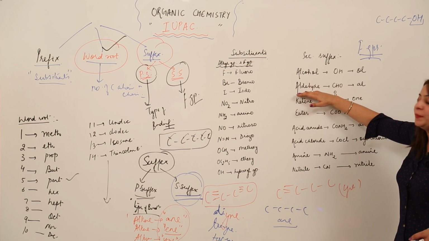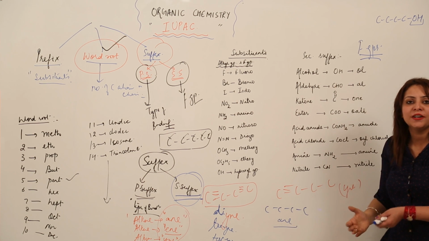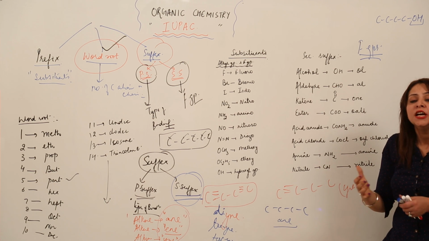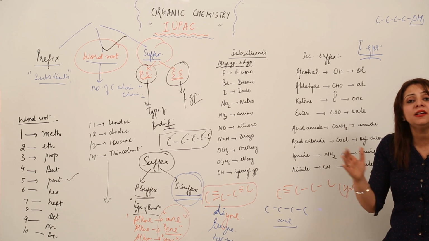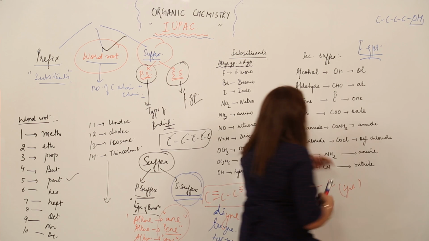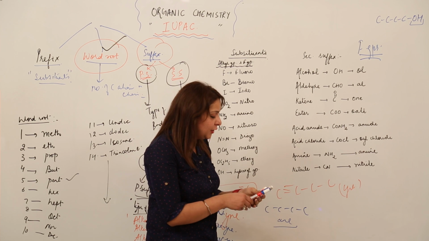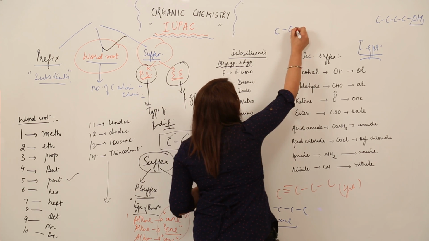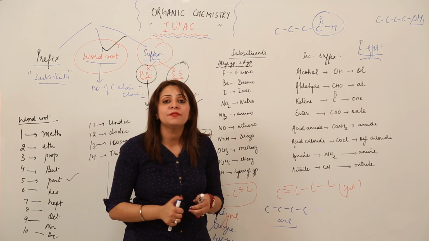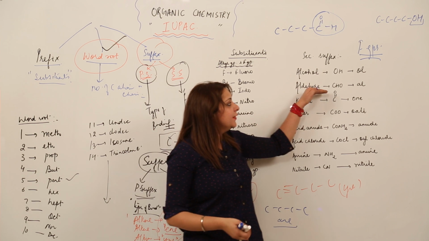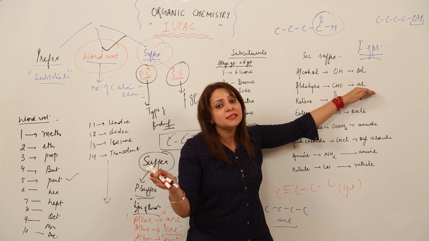And similarly, the second functional group is aldehyde. It is not that you have to learn in this order that second is aldehyde; I have just summed them up in this order, that is why I am saying 1 this, 2 this. You can learn in any order, but the only thing is you should be familiar with all functional groups along with their suffixes as well. So second means aldehyde. When you see a compound like this, it means it is an aldehydic group. So you will say that the functional group present is an aldehyde. Which suffix are we going to use? Obviously "-al". Aldehyde means the aldehyde suffix is "-al".